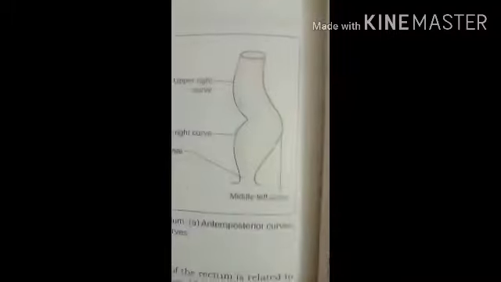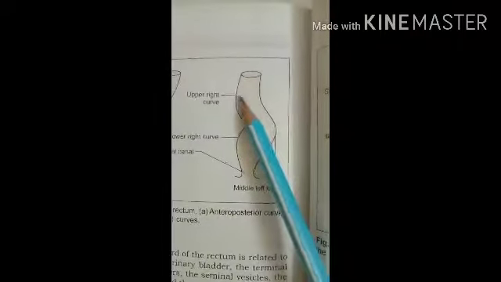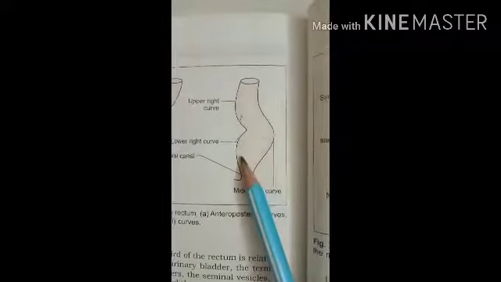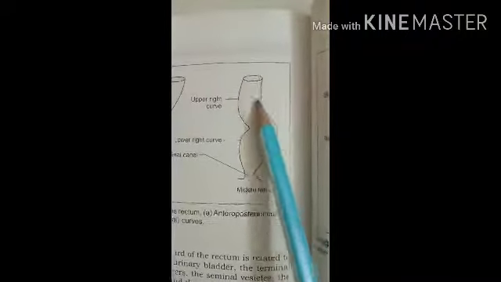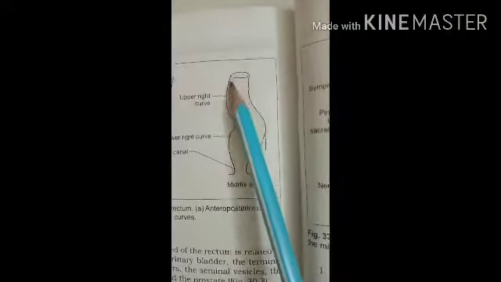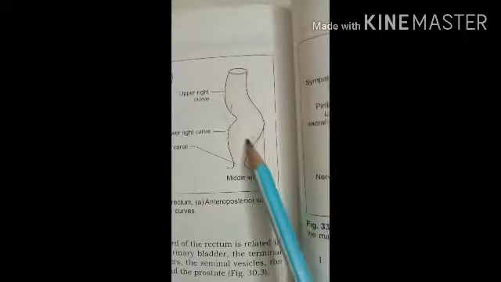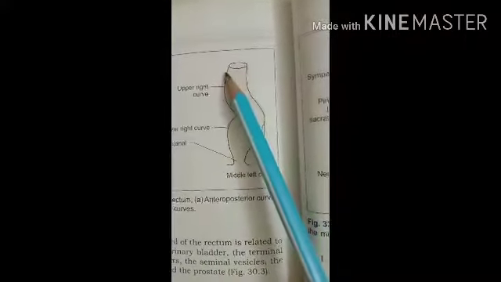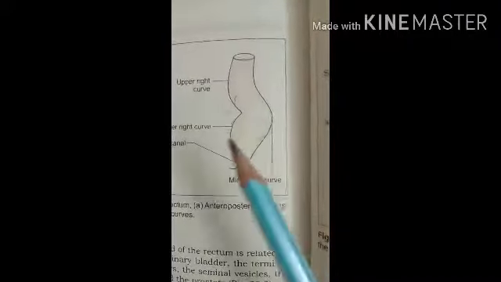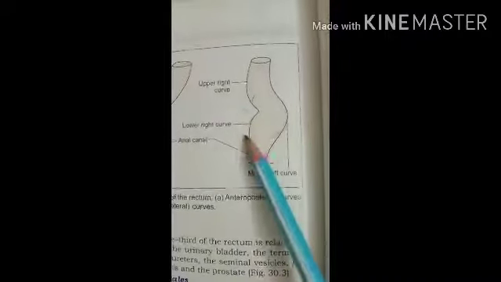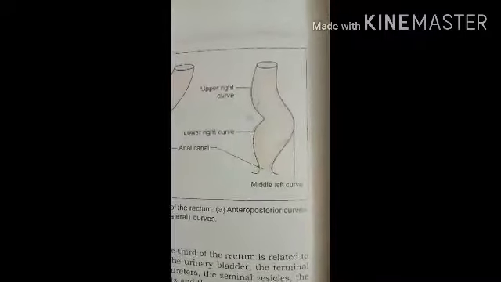Then the three lateral curvatures. Here you can see the lateral curvature. This is the right side, this is the left side, and again the right side. So the upper lateral curvature is to the right side, the middle curvature is turned to the left side, and the lower one shows the lateral curvature again on the right side. In this way, the three curvatures are present.